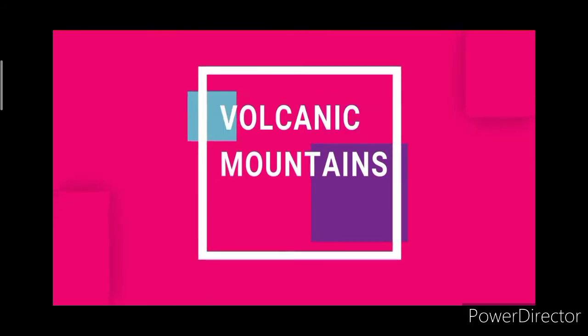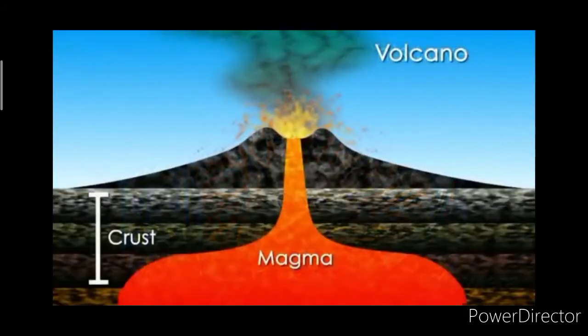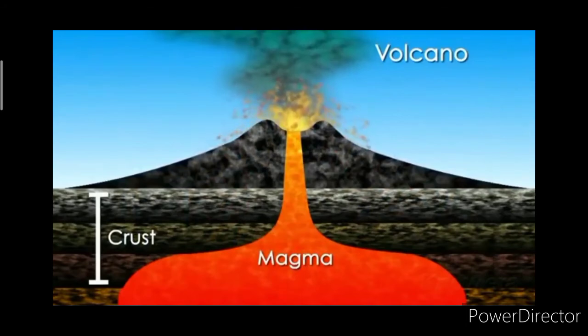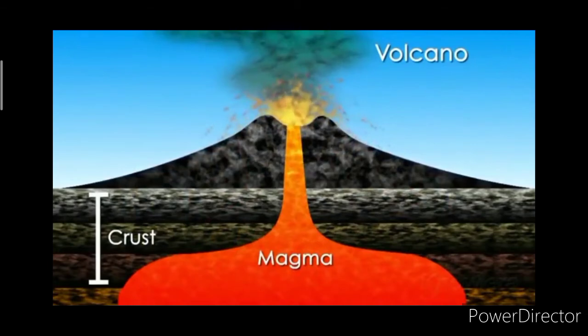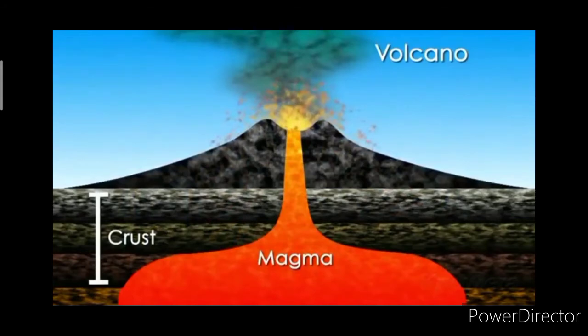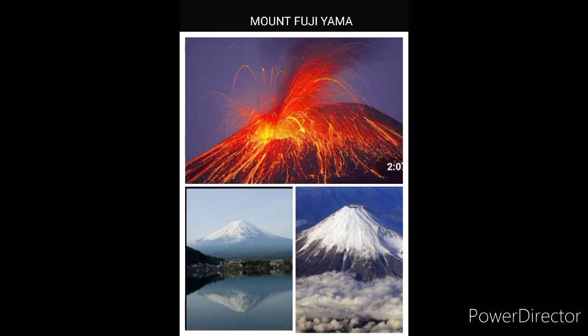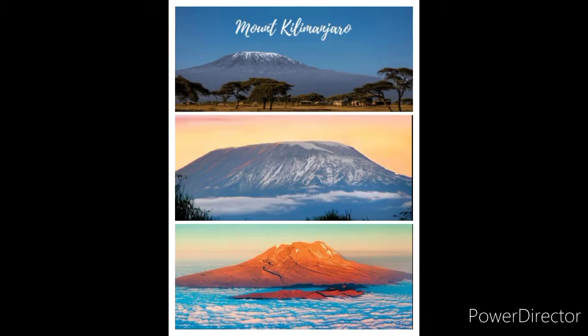What are volcanic mountains? Volcanic mountains are formed as a result of volcanic activity. Molten lava erupts from an opening in the earth's crust, and on reaching the surface, it cools and hardens gradually with the passage of time. As layers of lava pile up around the opening, gradually a mountain is formed. Examples of volcanic mountains are Mount Fujiyama in Japan, Mount Kilimanjaro in Africa, etc.